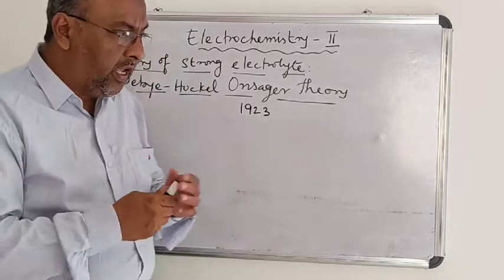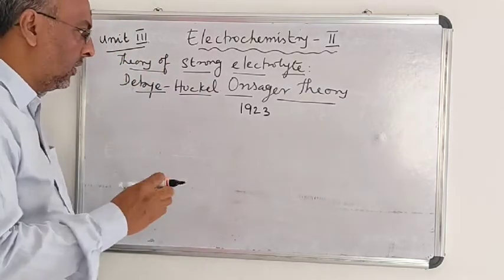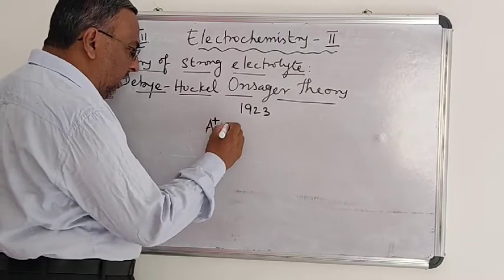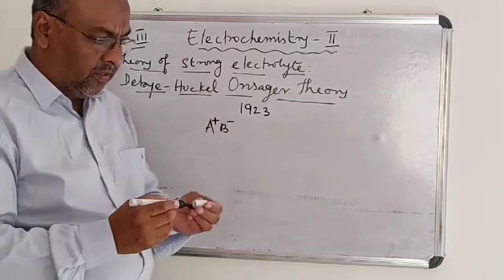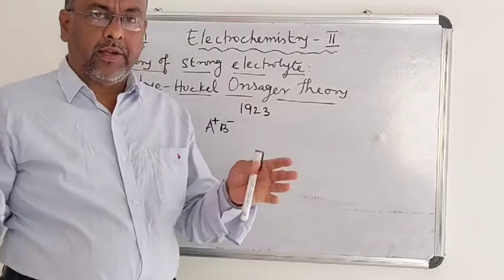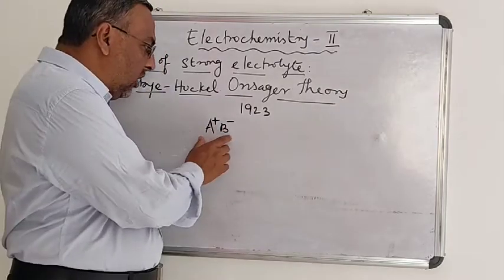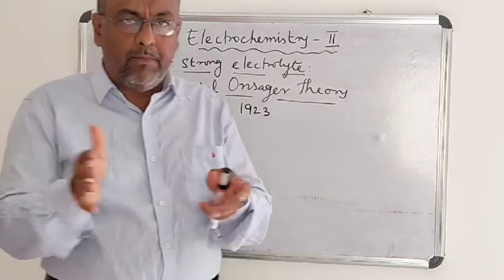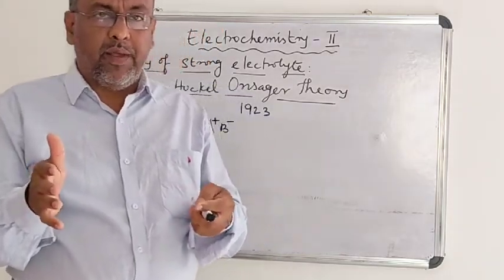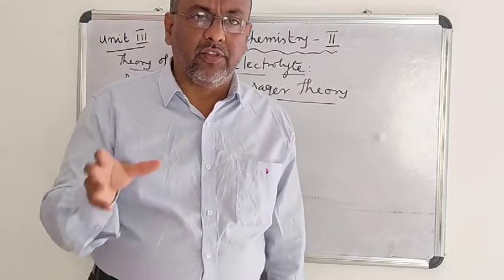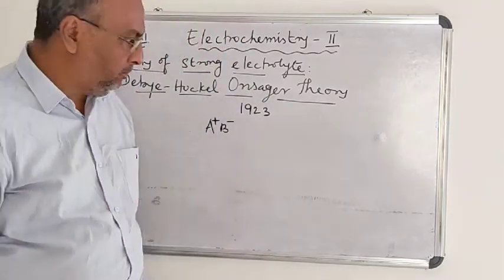Therefore, some of the ions will exist as ionic doublets, that is, at higher concentration, when the ions come closer, some of the ions will exist in the form of ionic doublets. Therefore, their conductance decreases because of these interionic forces of attraction.